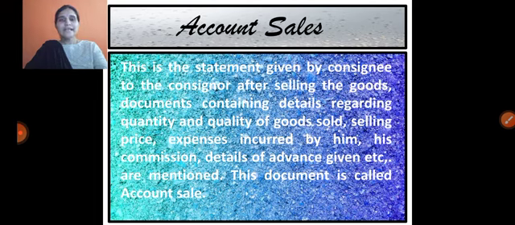Account sales is the statement given by the consignee to the consignor after selling the goods. It contains details regarding the quantity sold, the selling price, the expenses incurred by the consignee, the commission he is expecting, and any advance already paid, which is deducted. That document is called account sales.